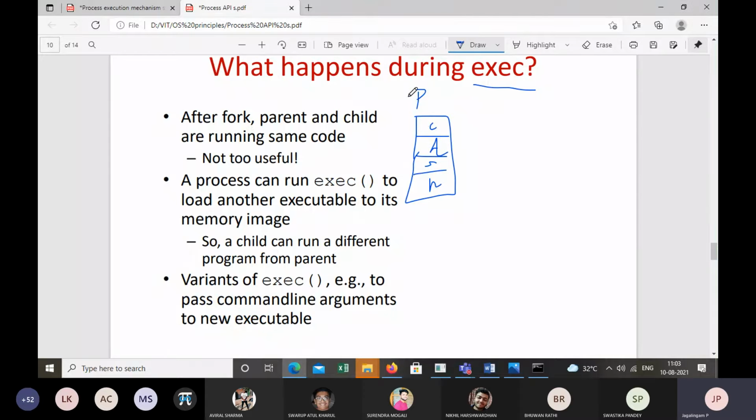And here we have a parent process, right? Now, in the code of the parent process, if I use the fork system call, what happens? Child process is created. Can you tell me more on that? Will the child have an exact copy of the parent process? Yes, sir.